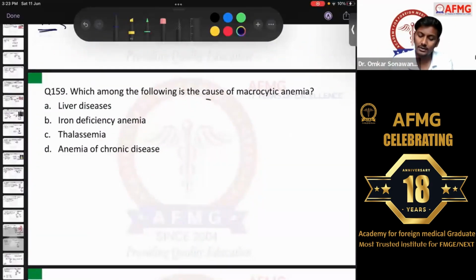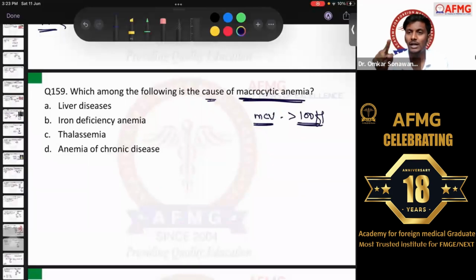Which among the following is the cause of macrocytic anemia? Macrocytic, we know, is if the mean cell volume is more than 100 femtoliters. Normal mean cell volume is 80 to 100 femtoliters. If the cell size or mean cell volume is more than 100 femtoliters, it is what is called macrocytic anemia. And we discussed the mnemonic for macrocytic anemia, guys.